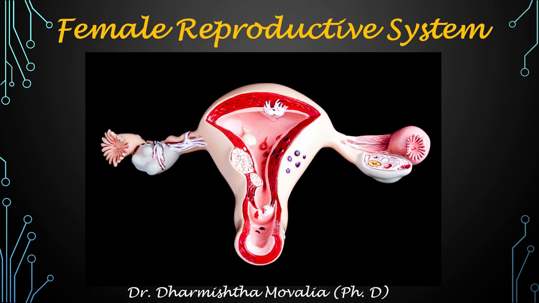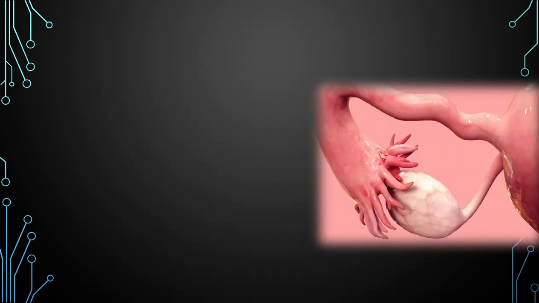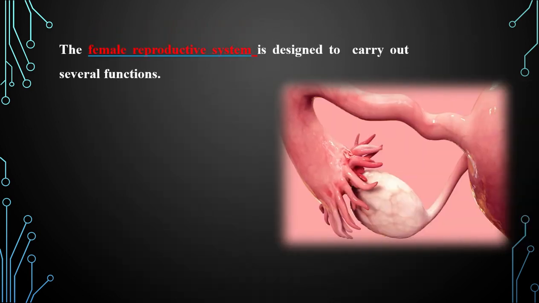Today we will discuss the female reproductive system, one of the important topics of human reproduction. So let us start with the female reproductive system, its functions and the various parts. The female reproductive system is designed to carry out functions like maintaining the pH